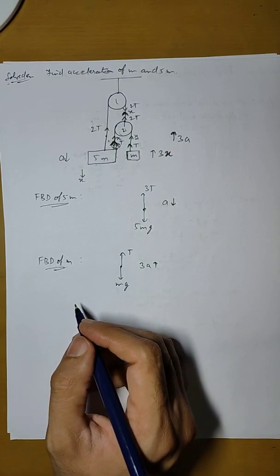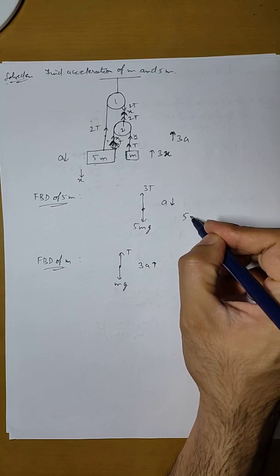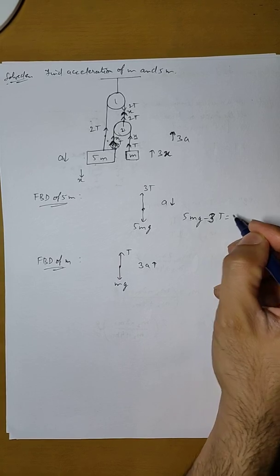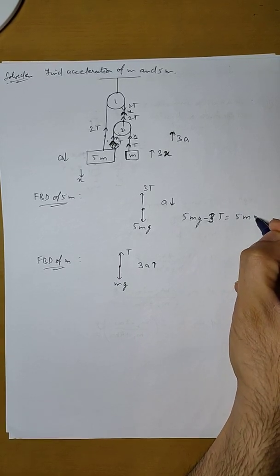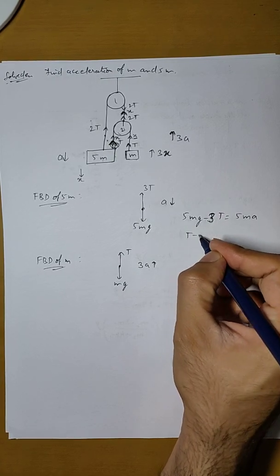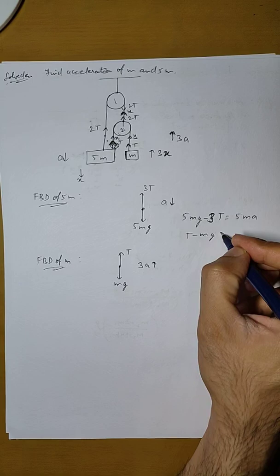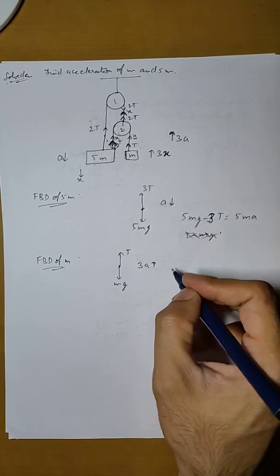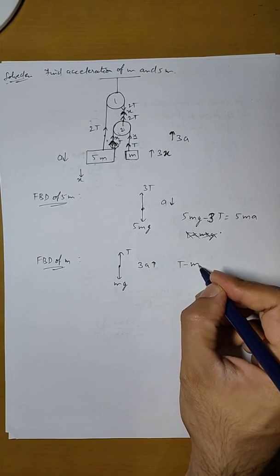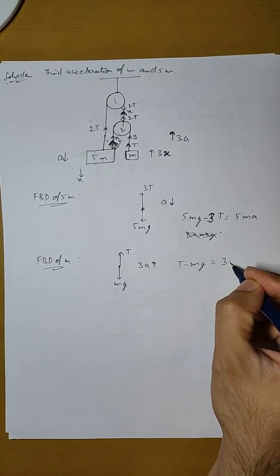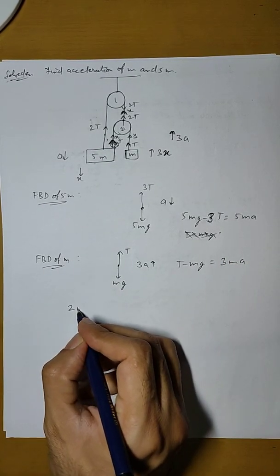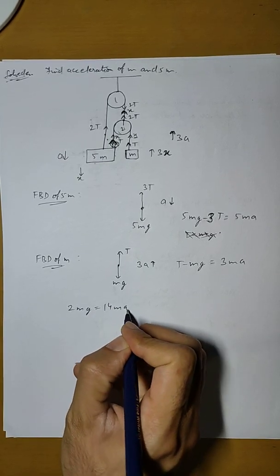Now if we make the equation, then for this it will be 5mg minus 3T equals 5ma. First write the equation of this one. It will be T minus mg equals 3ma, since it is moving up. Now if we solve these two equations, then we'll get a relation of 2mg equals 14ma.